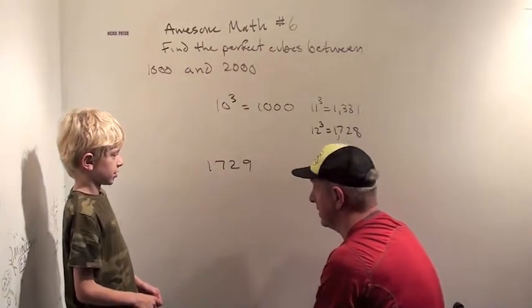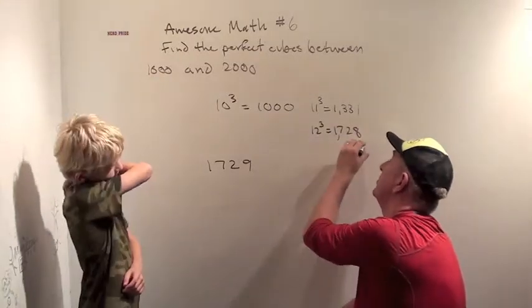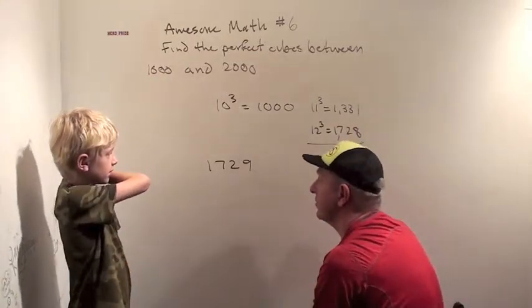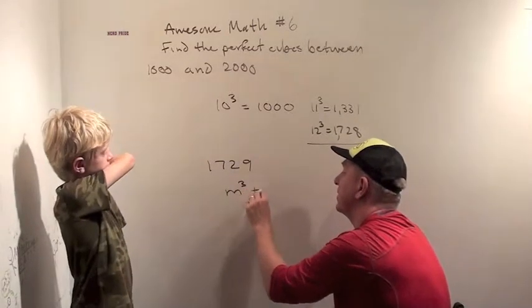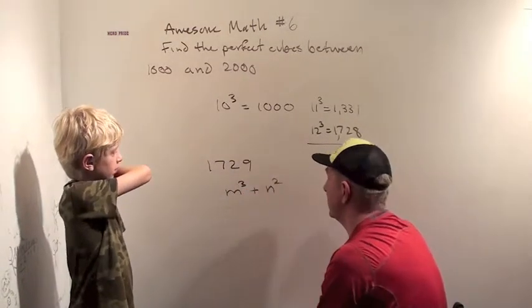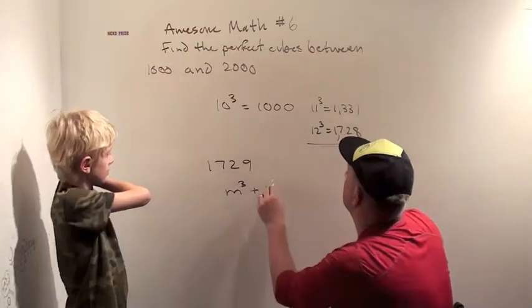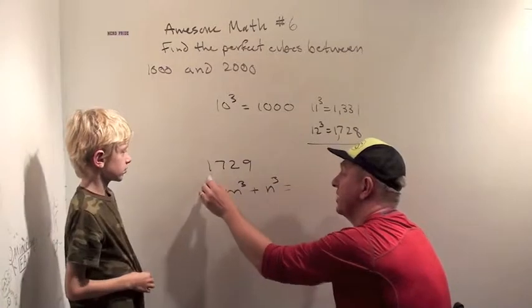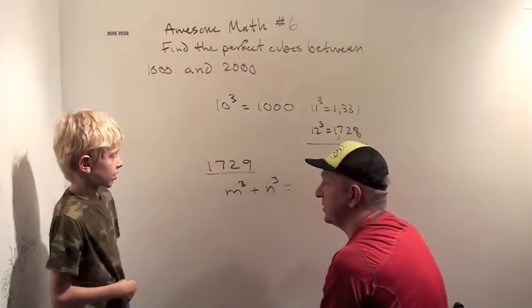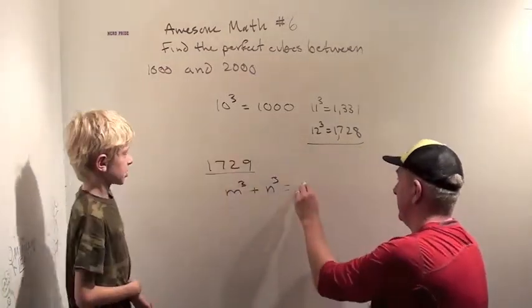It's close. It's not perfect squares. It's the sum of two perfect cubes. This is the first number that can be written as m cubed plus n cubed in two different ways. So what are 2 cubes that can add up to 1729 that you know? 12 cubed and 1 cubed.